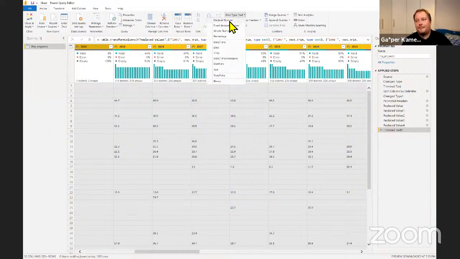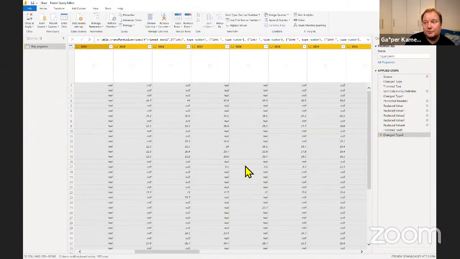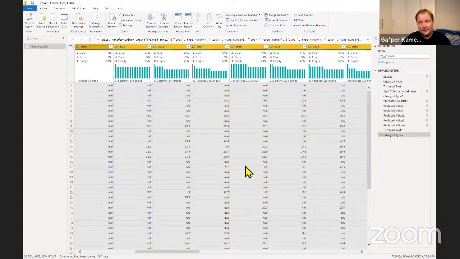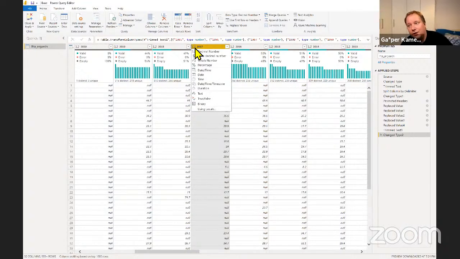At this point, as you can see, they're separated by a period, so the decimal separator is a period, right? It could be a comma. It depends on where you're from. It depends on what your regional settings are on your computer. Now, mine are set up in a sense that this will actually show up as a decimal number without a problem. But if that wasn't the case, this would actually be much harder to do because you would have to go change using locale and then say this comes from the US or something.